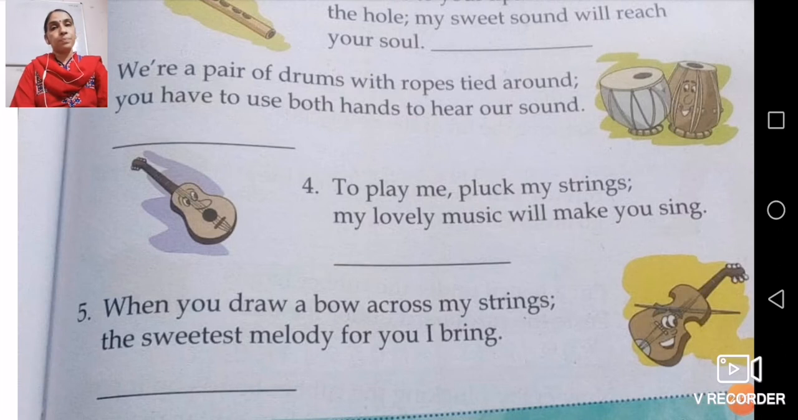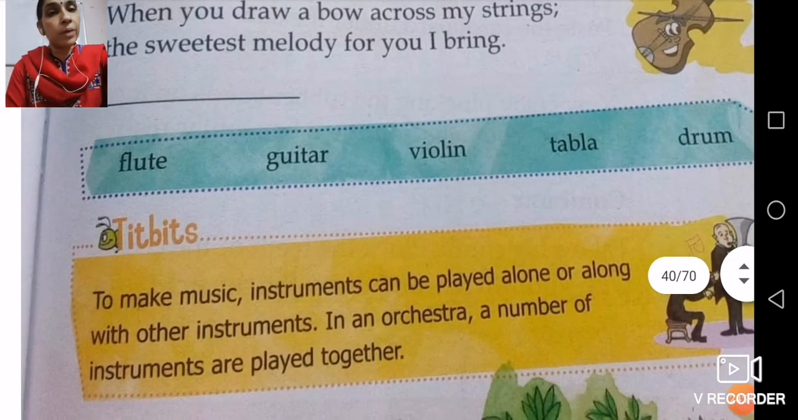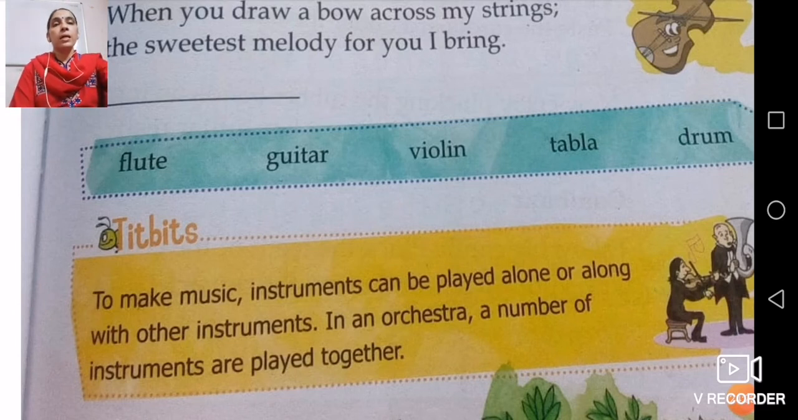But the music which is played is of all kinds. Classical music can also be played with these, and simple music can also be played with them. A tidbit is that a musical instrument can be played alone or along with other instruments in an orchestra. In an orchestra, a number of instruments are played together. Now all these instruments were not played by one person in an orchestra.